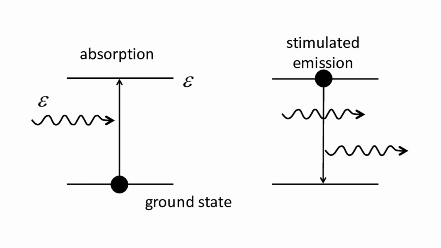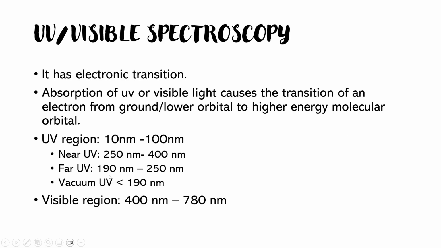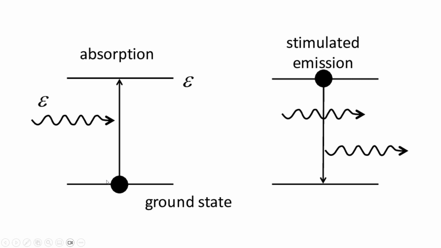First, let's come to the very basic funda. If we have an atom, the electron revolves around the nucleus. This black dot shows the electron here. Whenever energy in the form of a light wave or particle interacts with this atom, my bad, not molecule, whenever the light interacts with the electron, it will give some energy to this electron, and due to that energy it will jump from the lower orbital state to the higher orbital state.